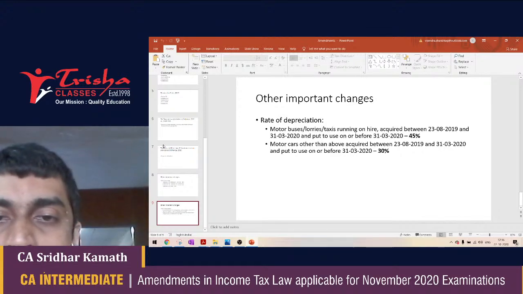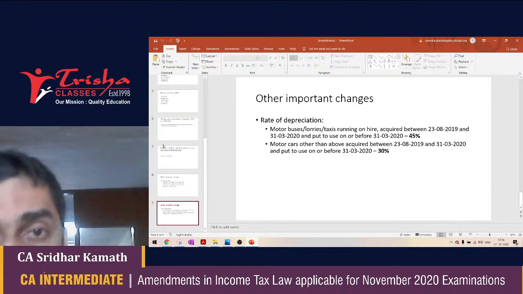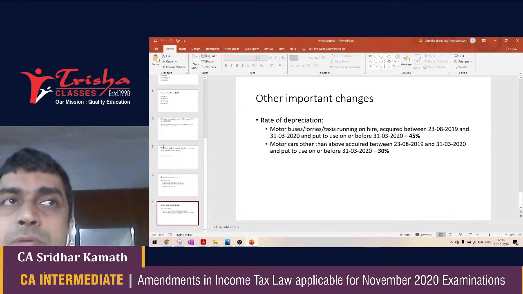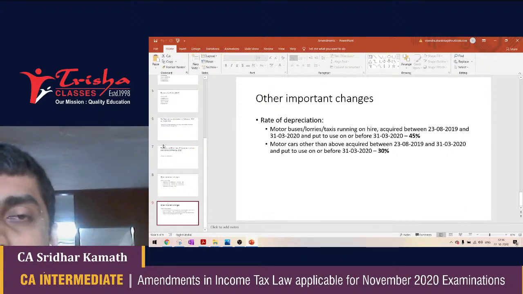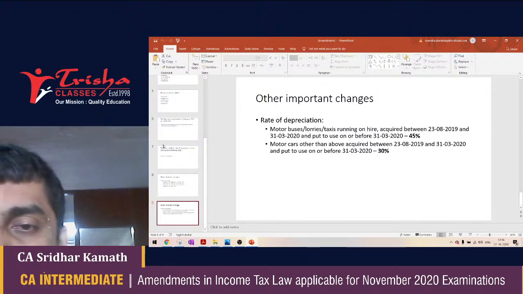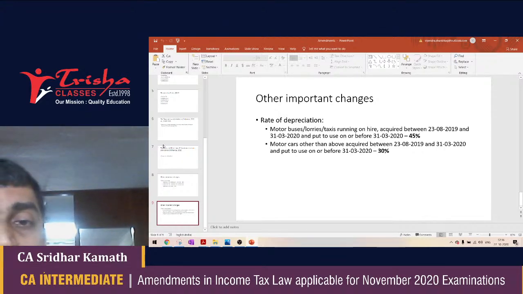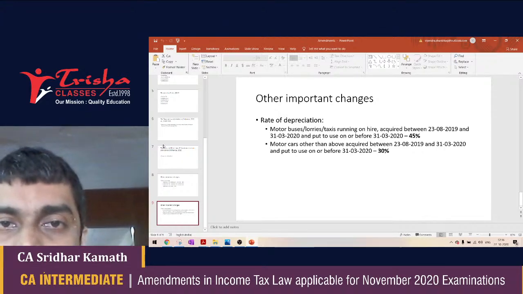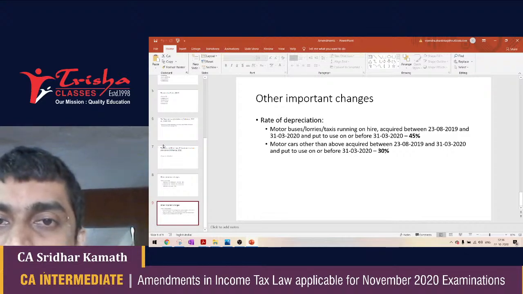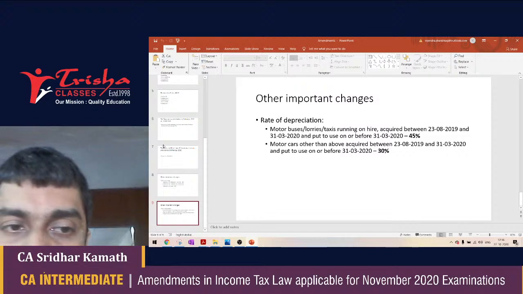Have this in mind, because depreciation problems as part of problems on PGBP, profits and gains from business or profession, are quite common for CA intermediate students, and I fear they will play a trick on this depreciation rate and ask you questions. You must be in a position to understand that the rates of depreciation have now changed.